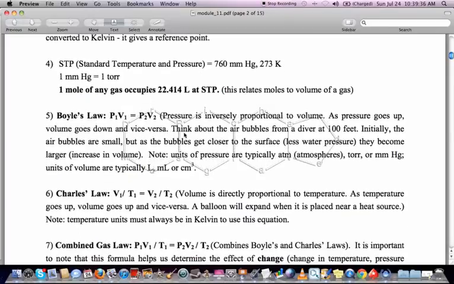Standard temperature and pressure is defined as being 1 atmosphere and 273 Kelvin, or if you like 1 atmosphere and 0 degrees Celsius, or 760 millimeters of mercury and 0 degrees Celsius. And 1 millimeter of mercury is considered to be 1 torr. So all of those matter for standard temperature and pressure. And what also is very important is that 1 mole of any gas, doesn't matter what the gas is, will occupy 22.414 liters at standard temperature and pressure. So that's a very important law. It doesn't matter what the gas is, 1 mole will always take up that much volume.